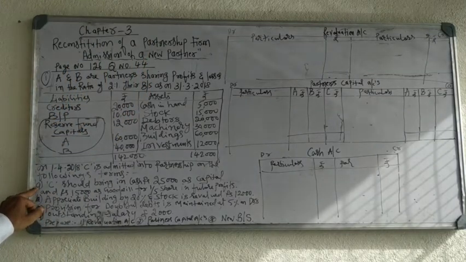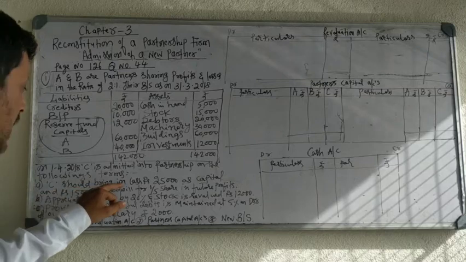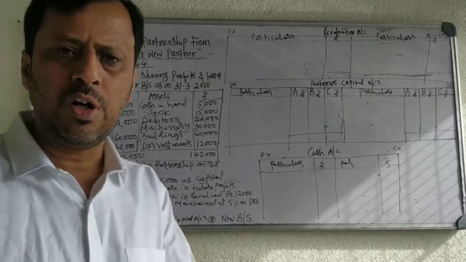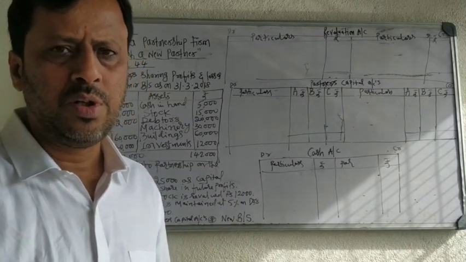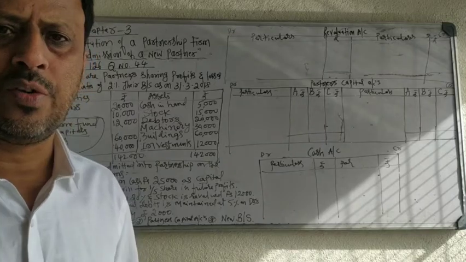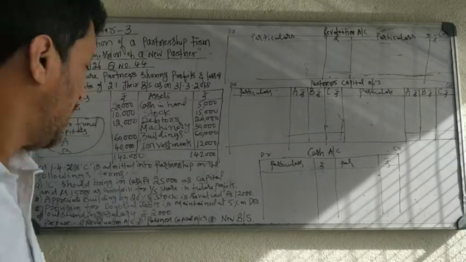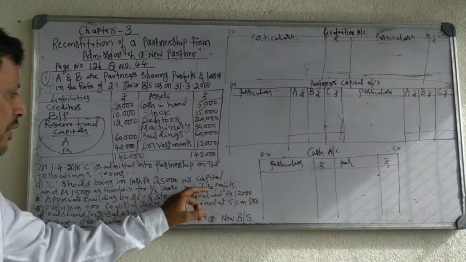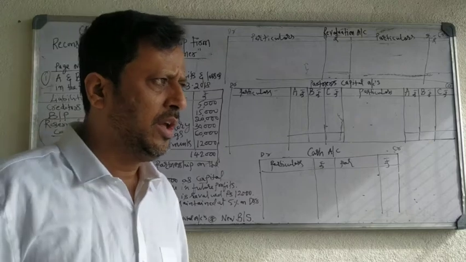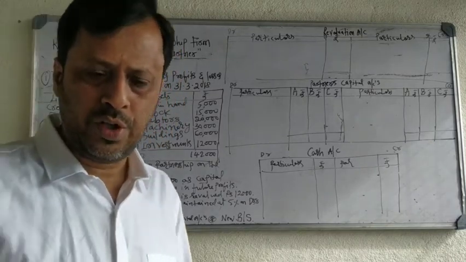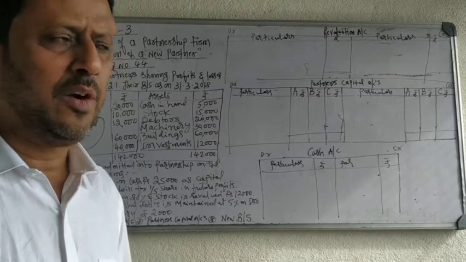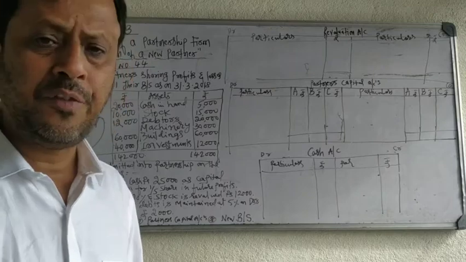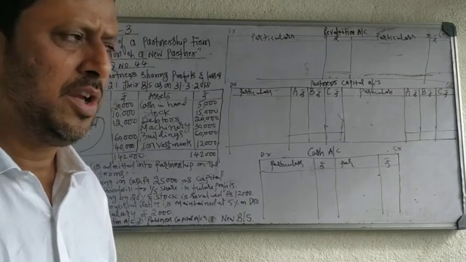The terms were: C should bring in cash rupees 25,000 as capital. If C wants to be admitted into the partnership firm, C should bring 25,000 rupees as capital in cash and 15,000 rupees as goodwill for a 1/5 share in future profits. So totally C will bring 40,000 rupees into the business. Out of 40,000, 25,000 rupees is capital and 15,000 rupees is goodwill in cash.